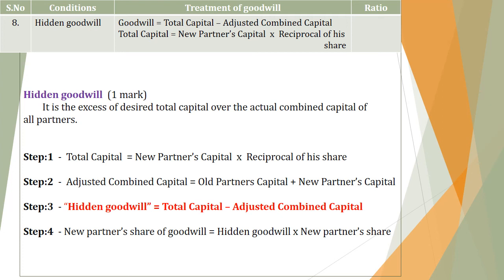Next, the fourth step is to calculate the new partner's share of goodwill. For that, the formula is hidden goodwill, that is, the firm's goodwill we got in the third step, into the new partner's share, so that we will get the new partner's share of goodwill. In this way we have to calculate hidden goodwill and make the journal entries. Okay, so the accounting treatment of goodwill is a very easy topic. First we have to understand the journal entries, and it will be one of the adjustments in the preparation of 8 marks. Okay, bye.